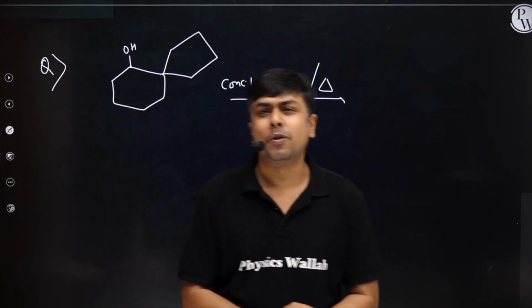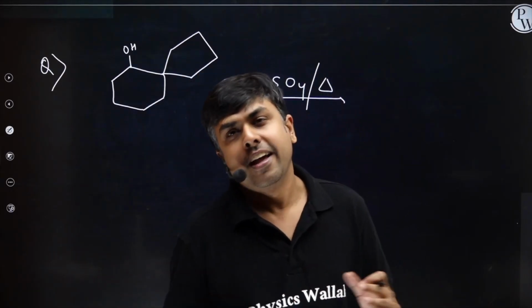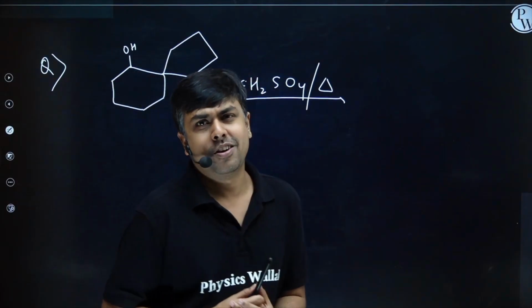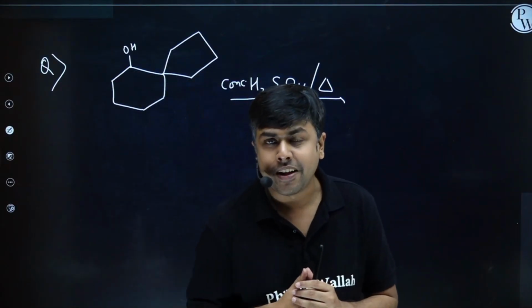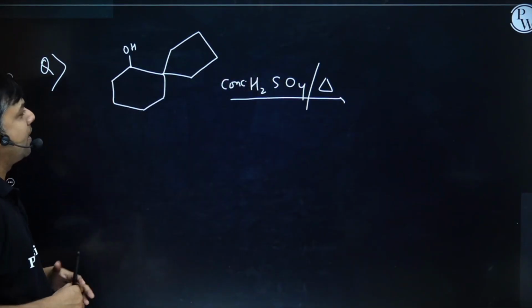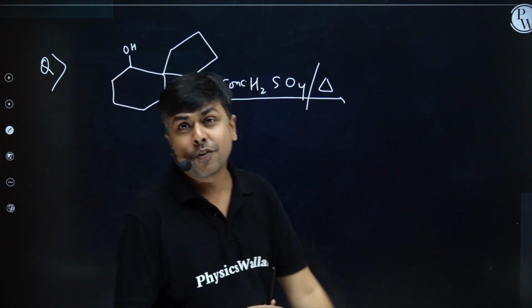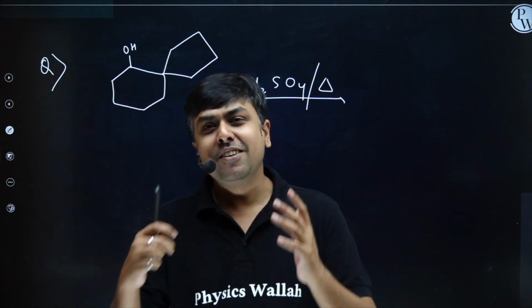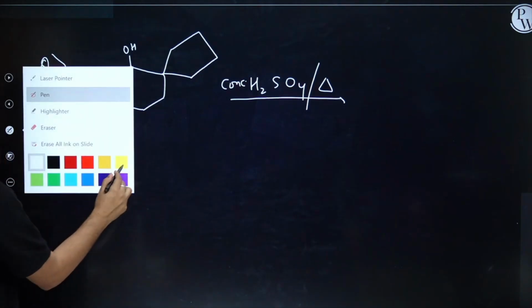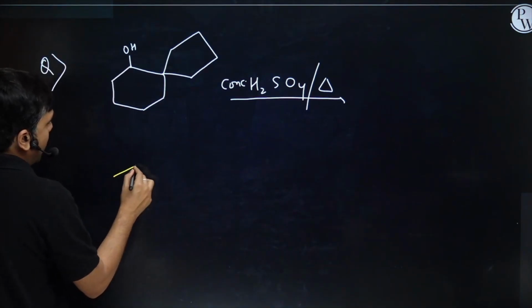Already we have studied about dehydration of alcohol a lot in hydrocarbon. Still, let's do one question in order to understand this dehydration of alcohol in a better way. You are having a question, alcohol treated with conc H2SO4 with heat. Please do this question. Okay, shall we start? Yeah, I'm having alcohol.